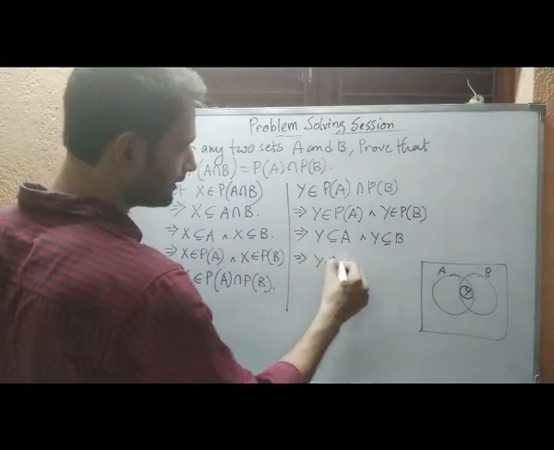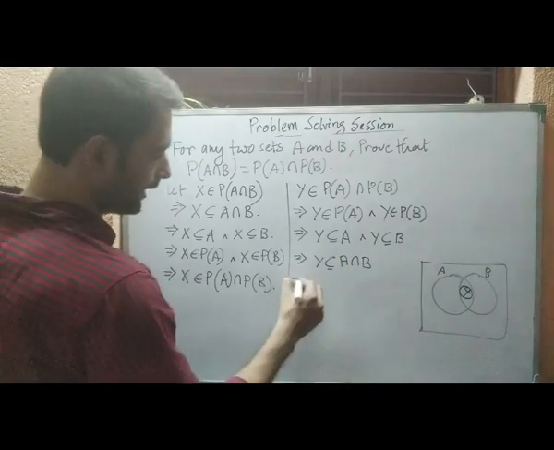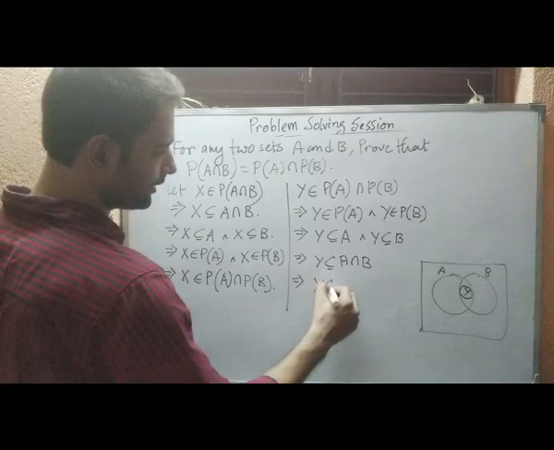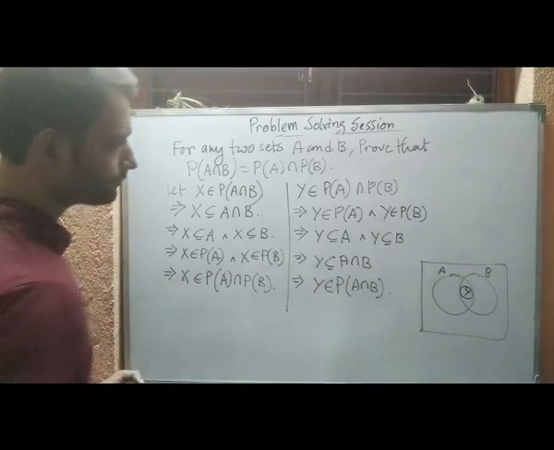So Y is a subset of A intersection B, and that gives Y is a member of the power set of A intersection B.